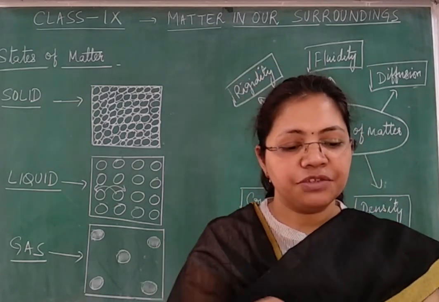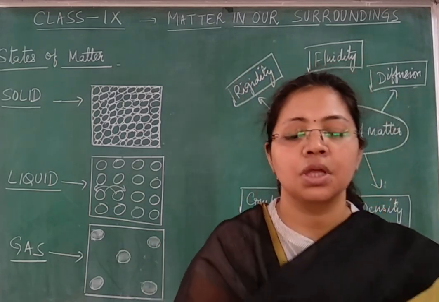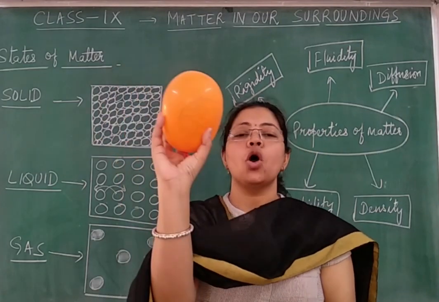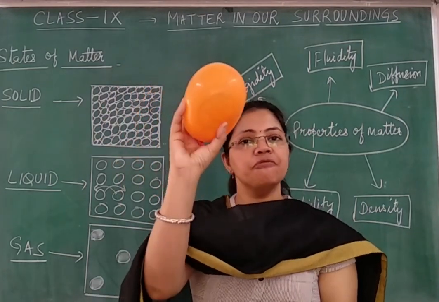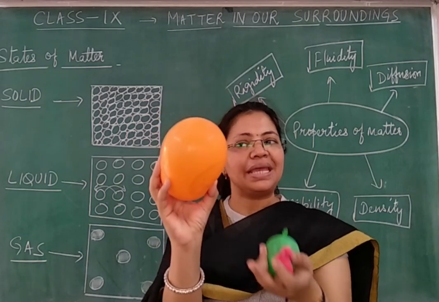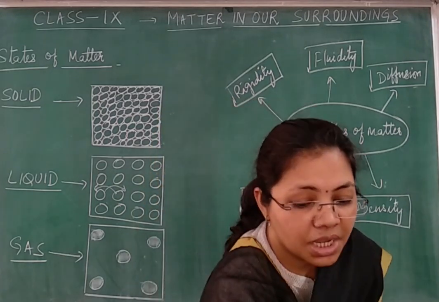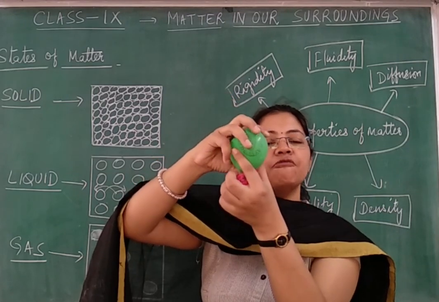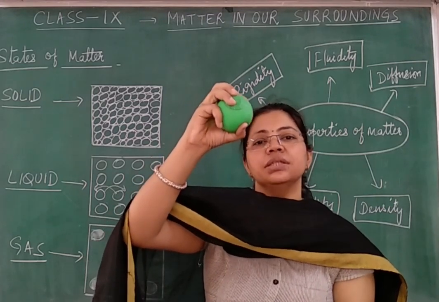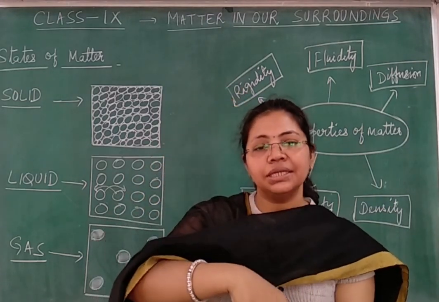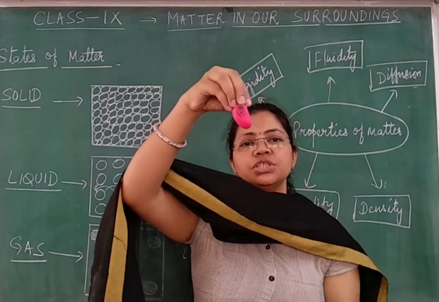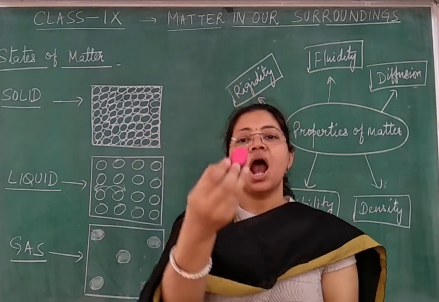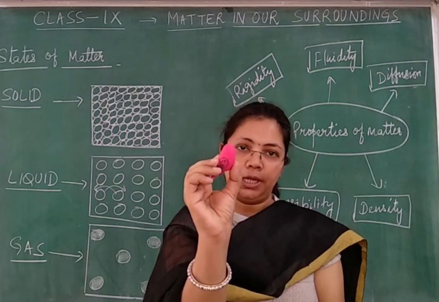So here I have taken 3 balloons. In the first, this orange color balloon, I have filled air, means I have simply inflated it. In the second balloon, that is of green color, I have filled liquid, that is water. And the third balloon, which is the smallest of all 3, I have filled with soil.